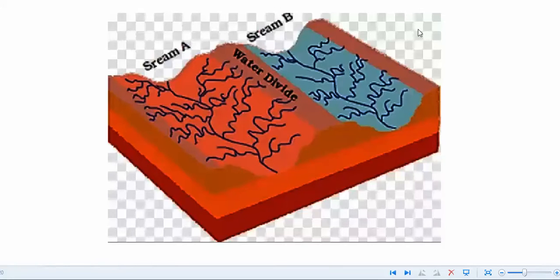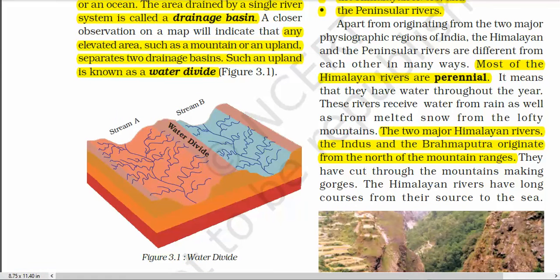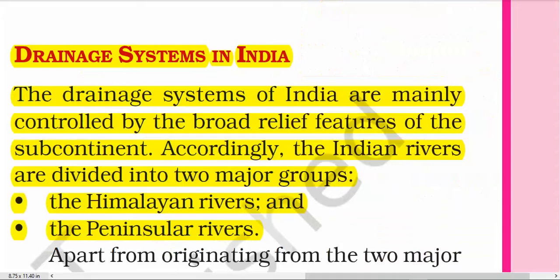Water divide means any elevated area such as a mountain or an upland which separates two drainage basins. This upland is known as a water divide. For example, in north of India, Ambala works as a water divide.